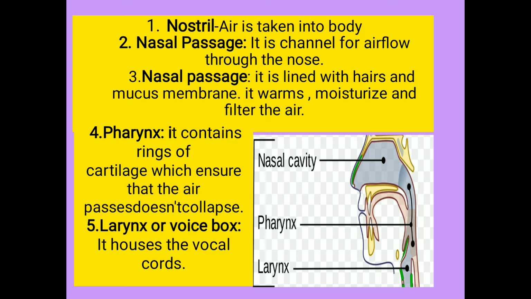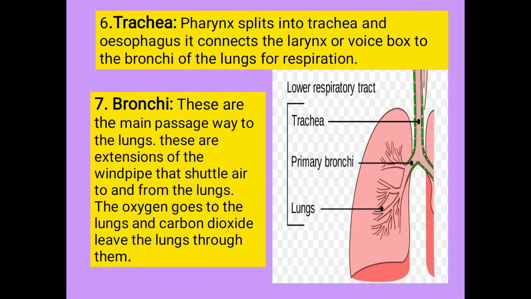Pharynx. It contains rings of cartilage which ensure that the air passage does not collapse. Larynx or voice box. It houses the vocal cords and manipulates pitch and volume, which is essential for phonation. Trachea. Pharynx splits into trachea and esophagus. It connects the larynx to the bronchi of the lungs for respiration.